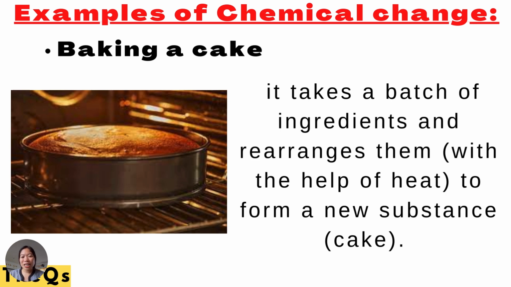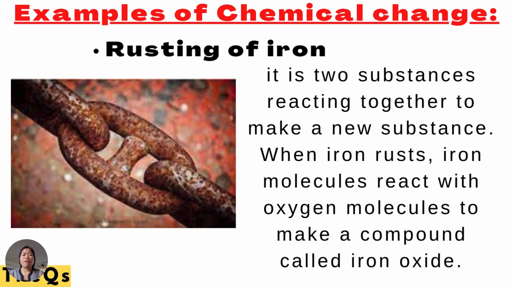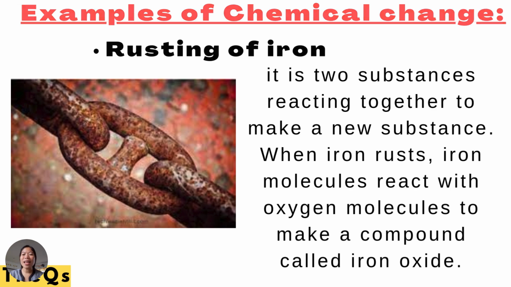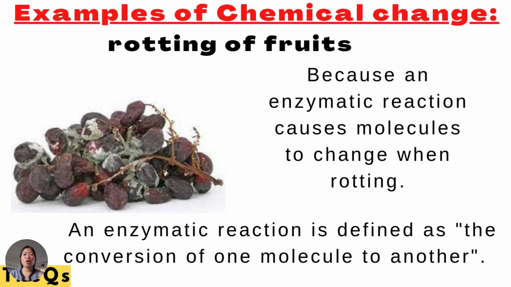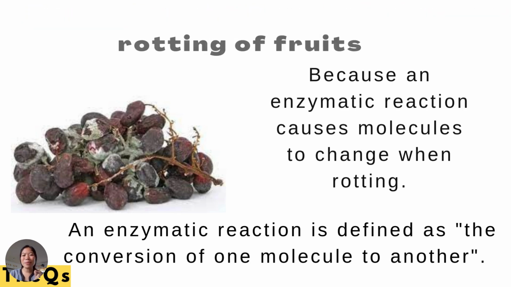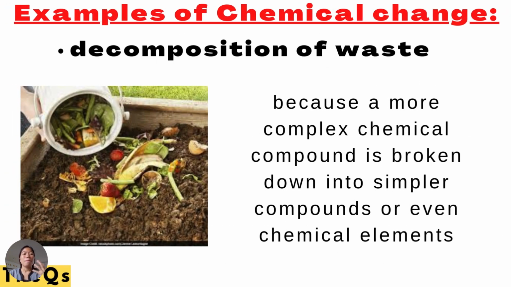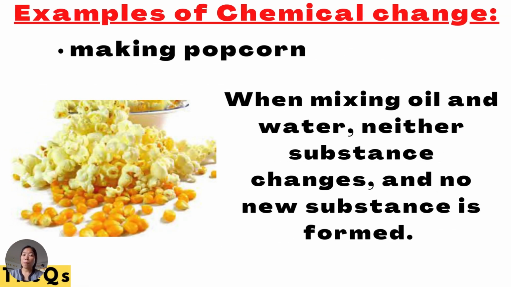It takes a batch of ingredients and rearranges them with the help of heat. Take note of the word heat to form a new substance. That is a cake. Rusting iron. If you can see rust, that's already a sign that it is a chemical change. Rotting of fruits. That is a chemical change already. Decomposition of waste, that turns into fertilizer. What else? Making popcorn.